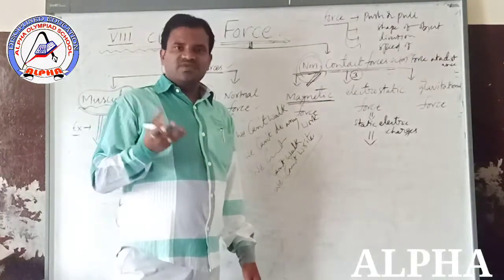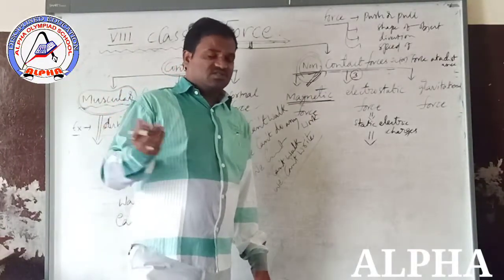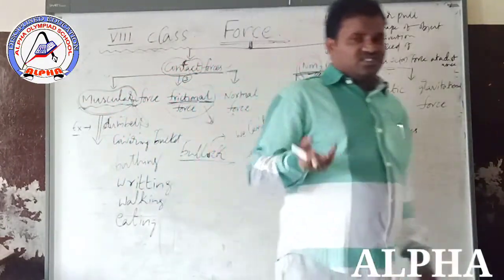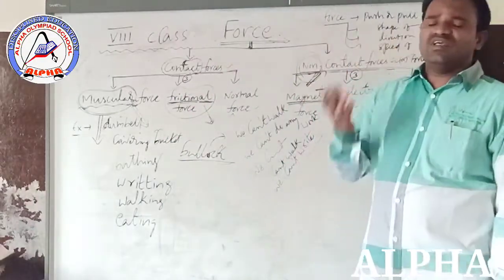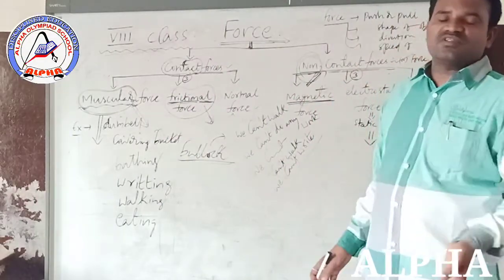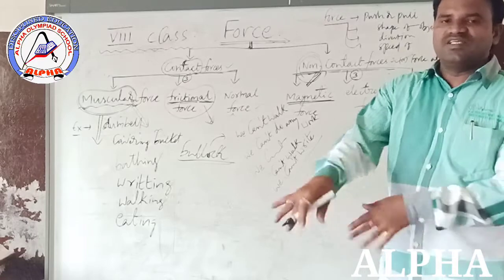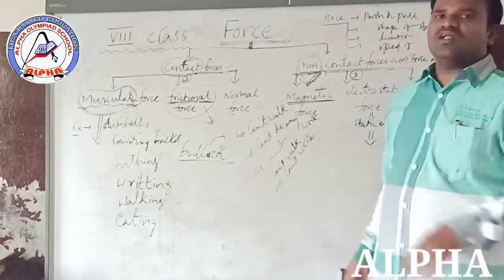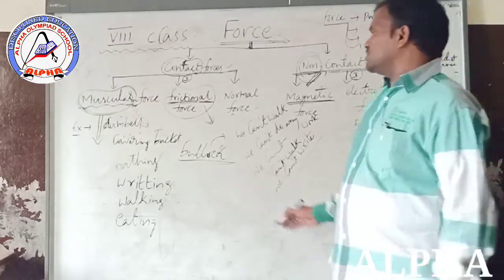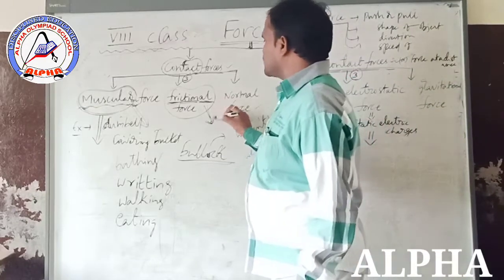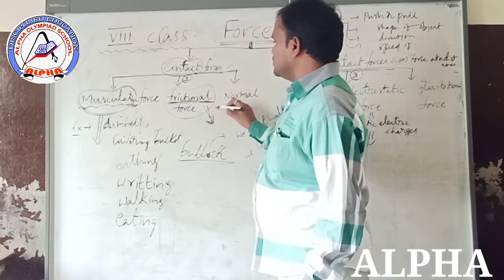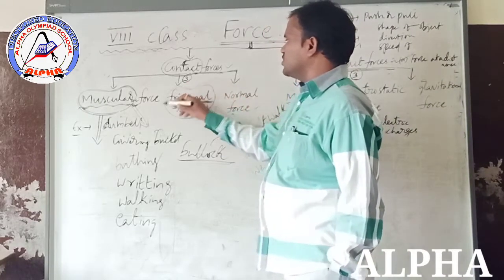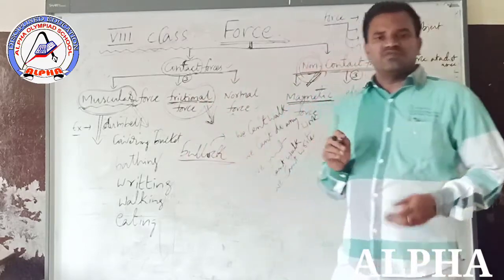The vehicles, that means buses, lorries, cars, each and every vehicle, without this friction force, can easily skid and fall on the land. That's why without friction force, we can't do anything. That is the explanation about the frictional force.